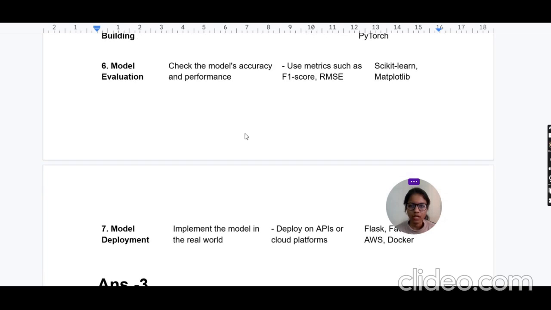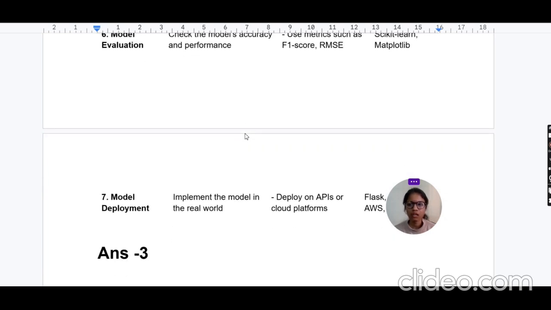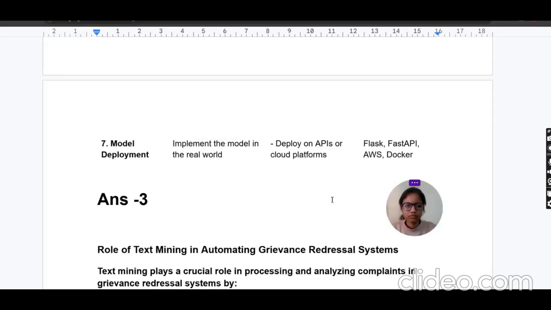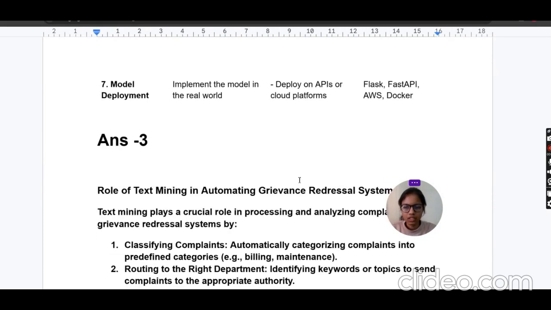Model evaluation and model development. When we prepare the model, the development of the model is done with the help of Flask and AWS. Now the answer number 3 here.